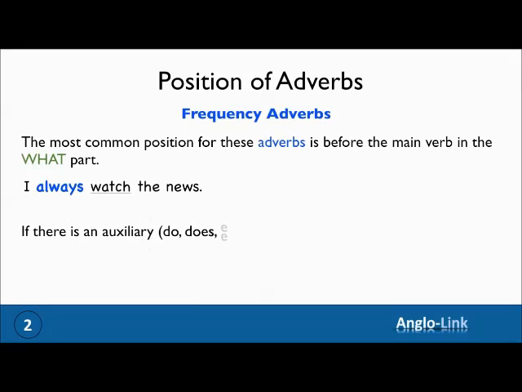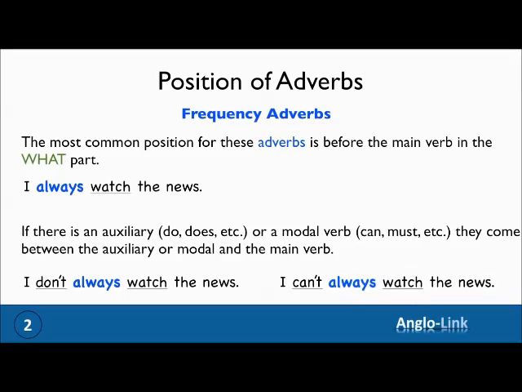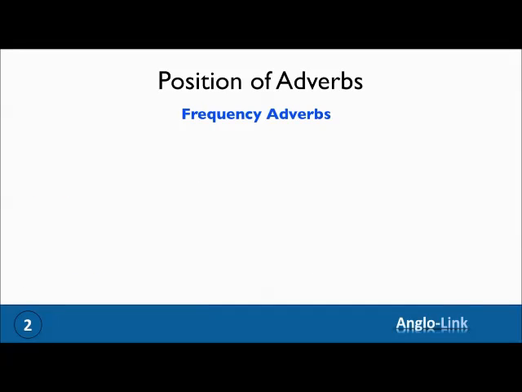Now, if there is an auxiliary, like do, does, don't or doesn't, or a modal verb, like can, must, etc., the adverb of frequency comes between the auxiliary or the modal and the main verb. For example, I don't always watch the news. Or, I can't always watch the news. Let's look at other sentences with adverbs of frequency.